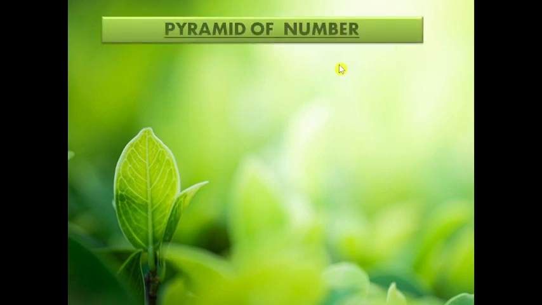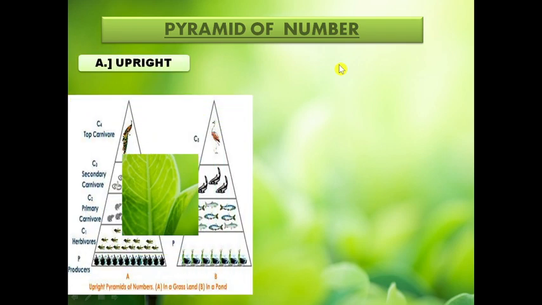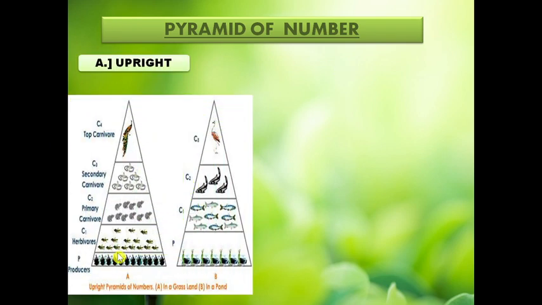So first is the pyramid of number. Upright pyramid of number is seen in the terrestrial grassland ecosystem and pond ecosystem. What happens in this pyramid? The number of individuals decreases from lower to higher trophic level. Here, grasses occupy the lowest level because of their abundance, and they are eaten by the grasshoppers.